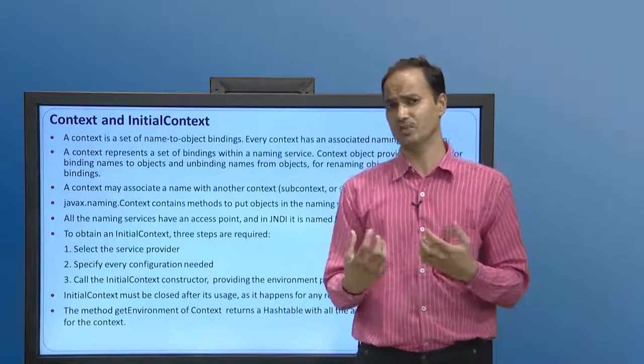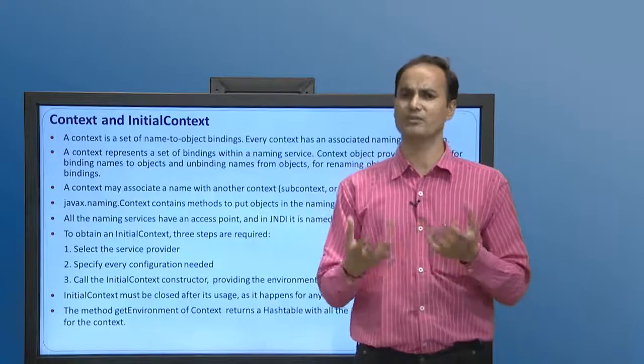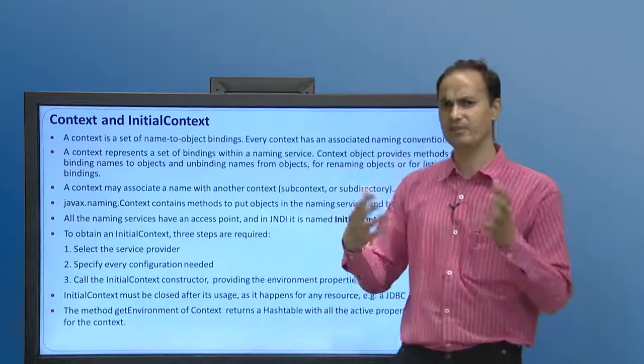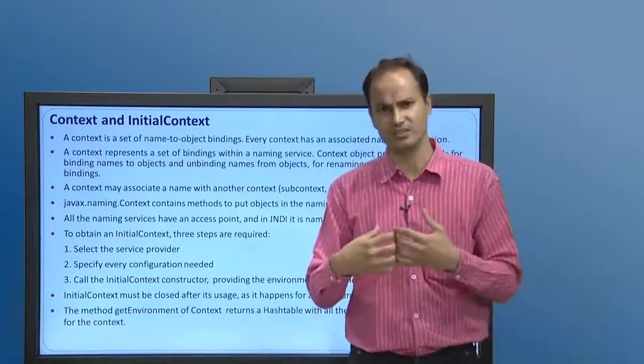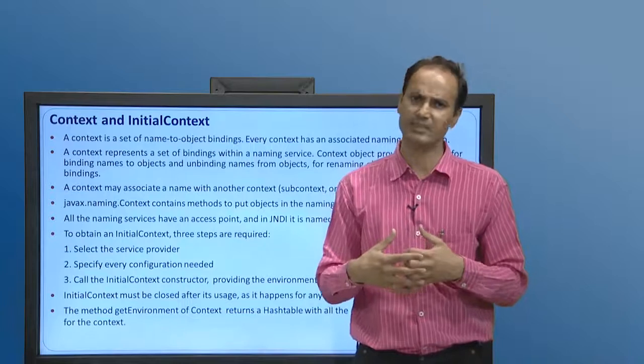So the question comes, how do we get this initial context? Generally, we retrieve the initial context object through a constructor. We invoke the constructor, get the instance of the initial context, and using that we can access the services.